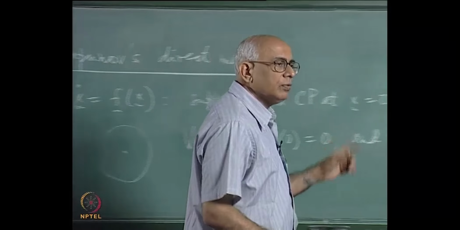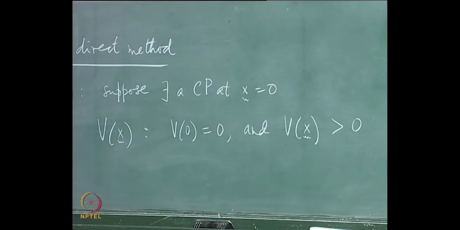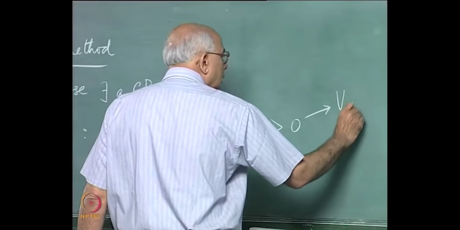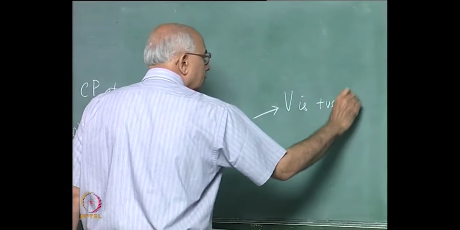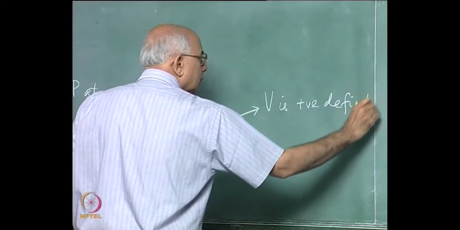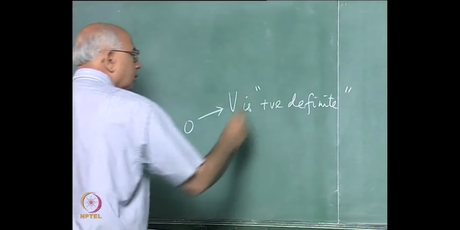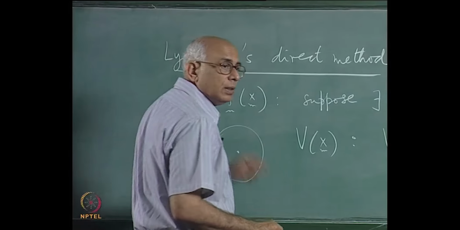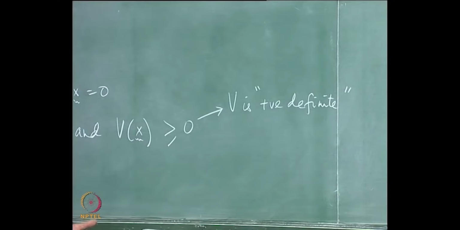I then say v of x is a positive definite function. On the other hand, if it is also possibly equal to 0 at one or more points in the neighbourhood other than the origin, then I say it is positive semi definite.